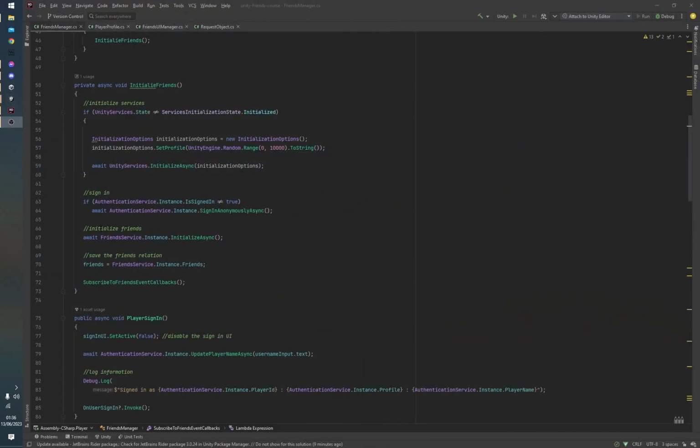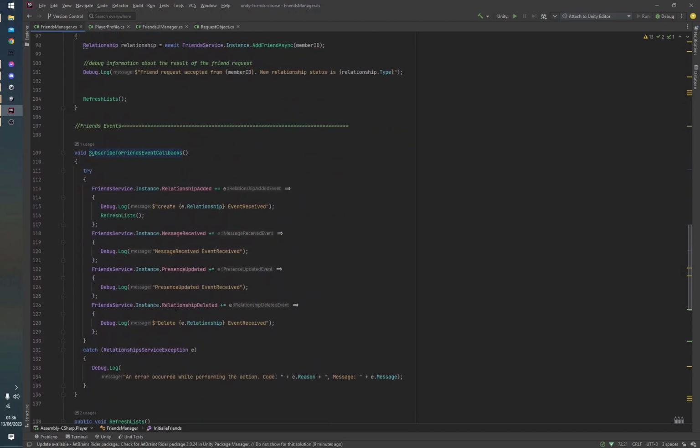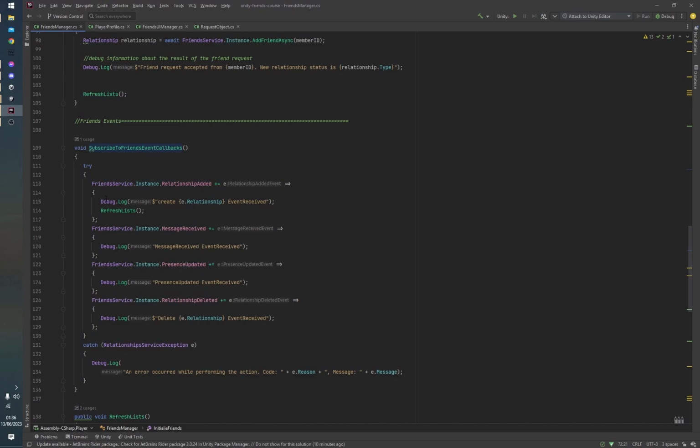Now inside the friends manager script right here where we initialize our friends system, one of the final functions that we call here is the subscribe to friends event callbacks. Now this has a list of events that you can see it subscribes to, so it gets a callback when a relationship is added, when a message is received, a presence is updated, and when a relationship is deleted.